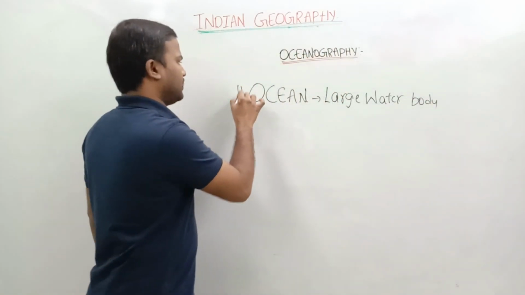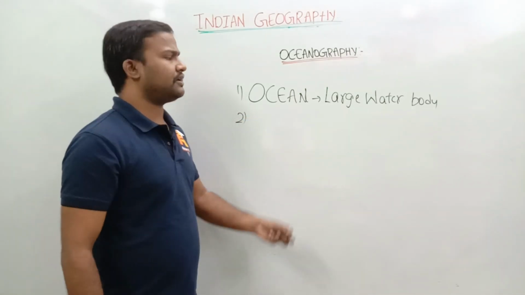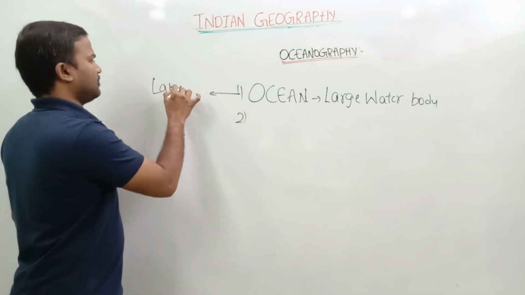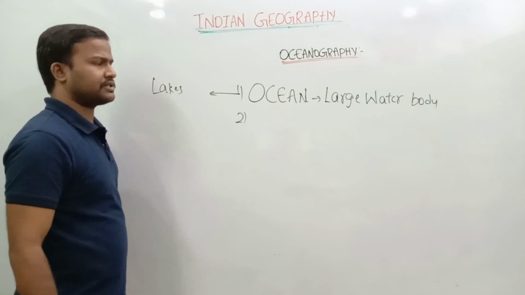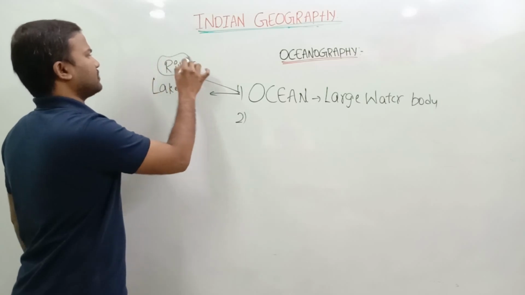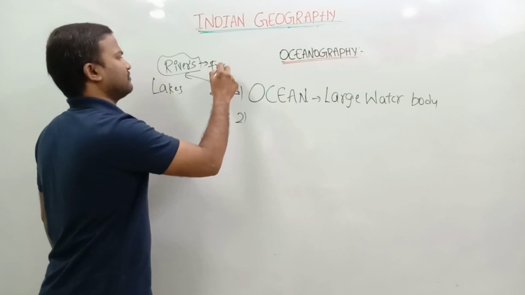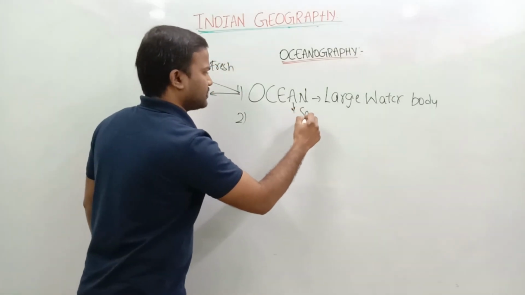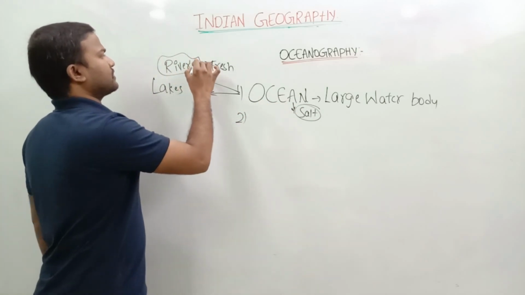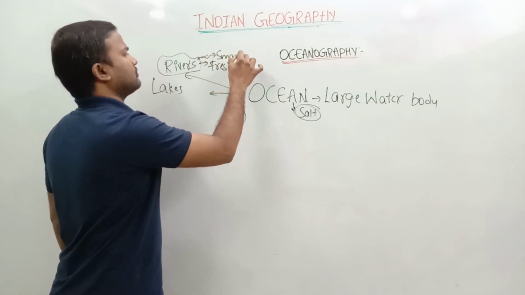Then next arises how oceans are created. Then what is the difference between oceans and lakes, and between oceans and rivers? One of the best differences: rivers have fresh water, whereas oceans have salt water, that is brackish water we can say. And the next is that rivers are small compared to oceans.